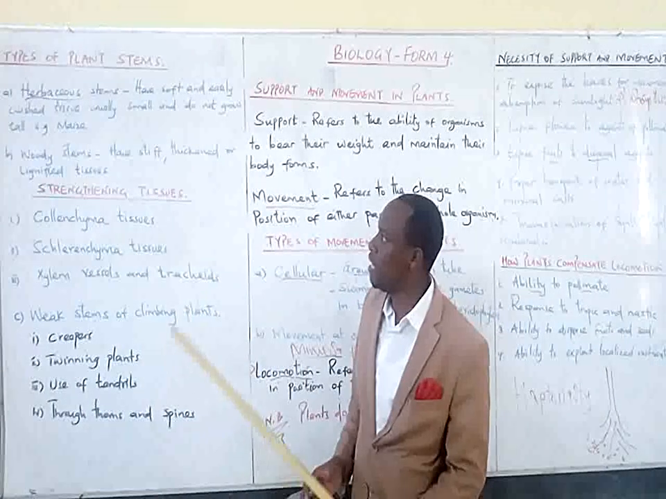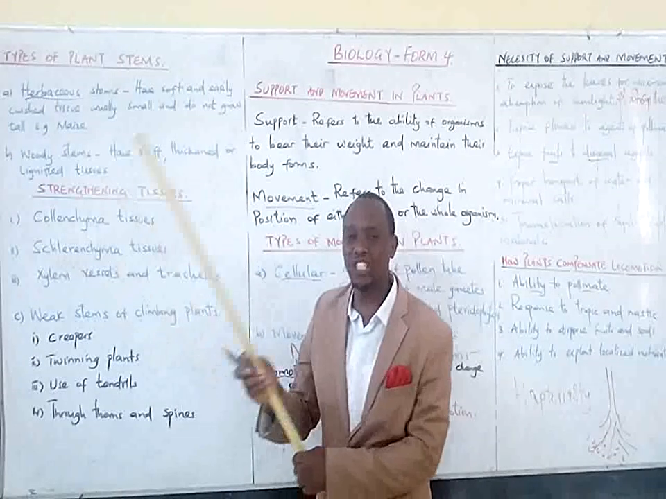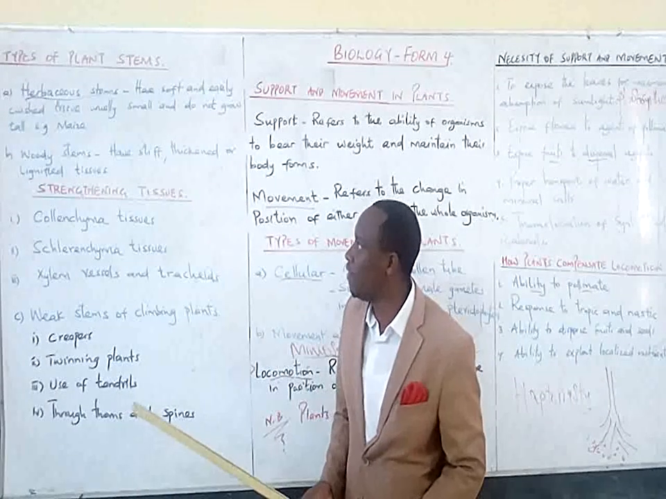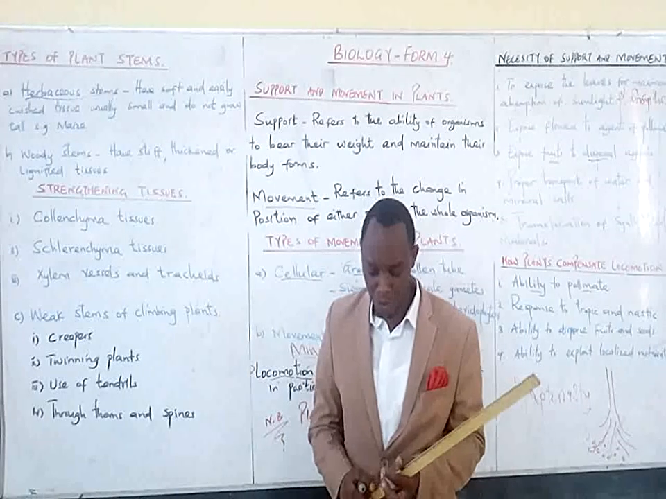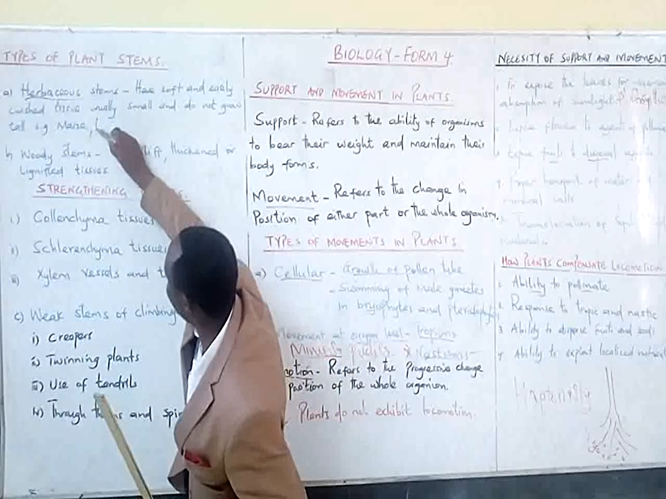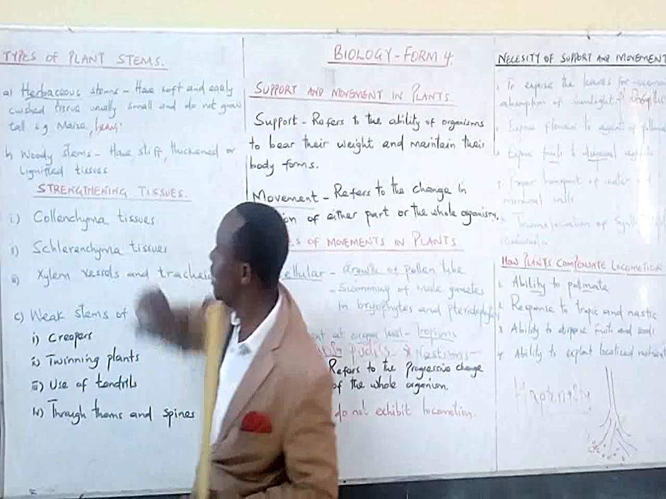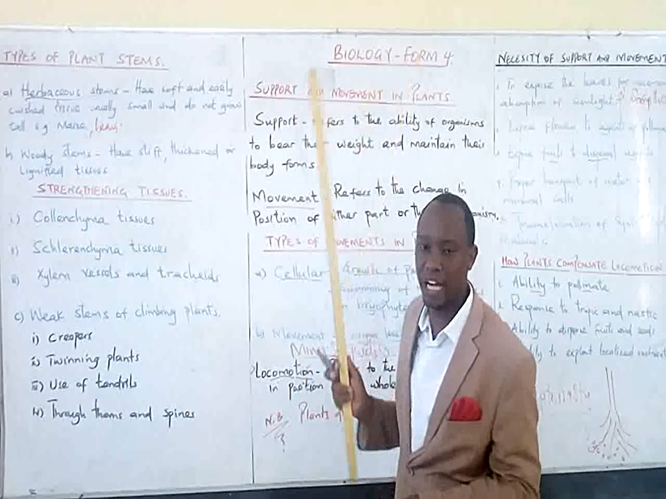Herbaceous stems. These have soft and easily crushed tissue. They are usually small and do not grow tall. For example, we have many types. We have the veins, we have the beans, and any other plant that has a soft, easily crushed tissue.